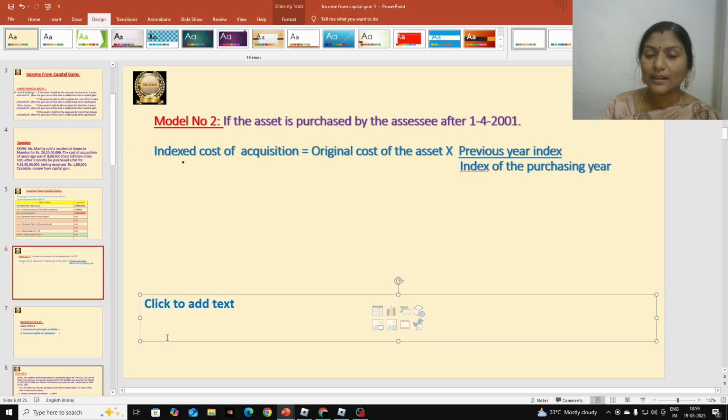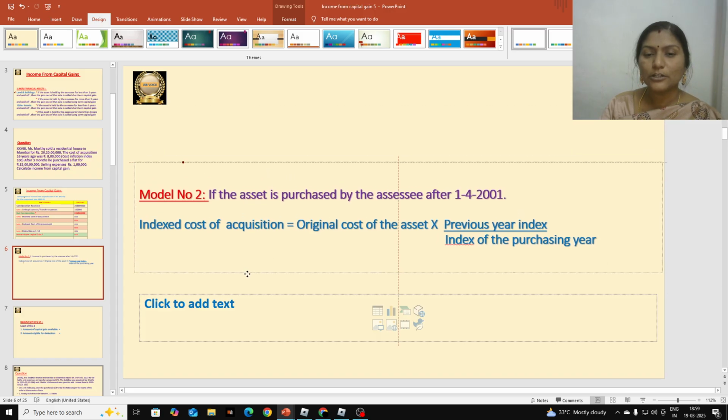So here we can understand it clearly that the asset is purchased during the period of April 1st 2001 to 31st March 2002. So it is after 1-4-2001. That is why we are going to take this model 2 formula.